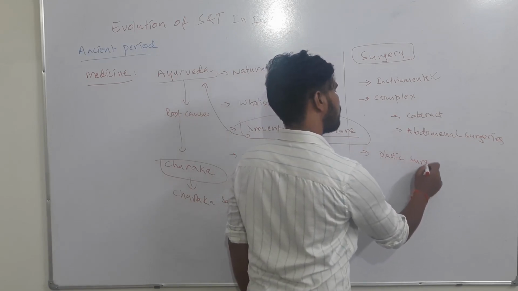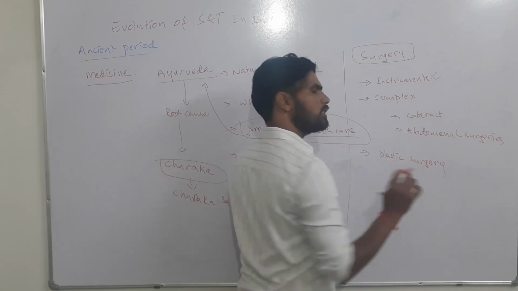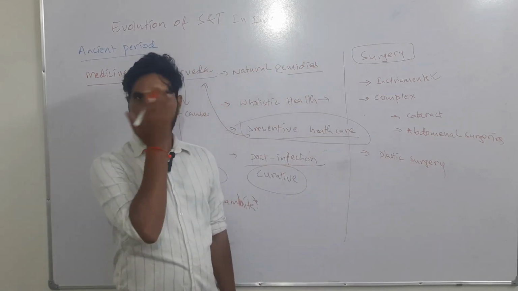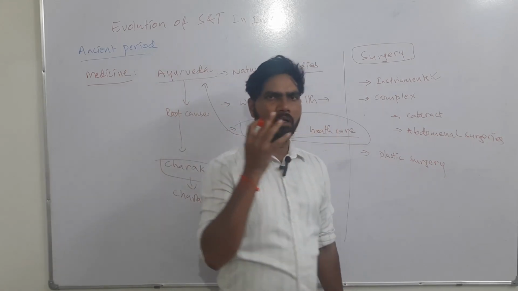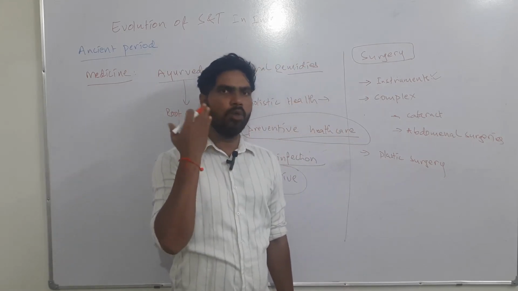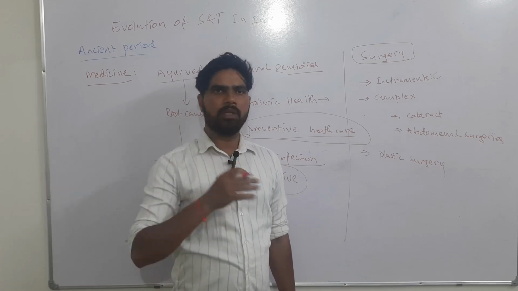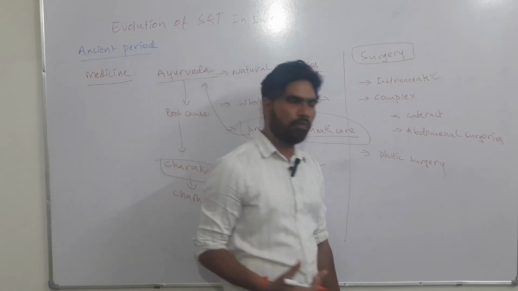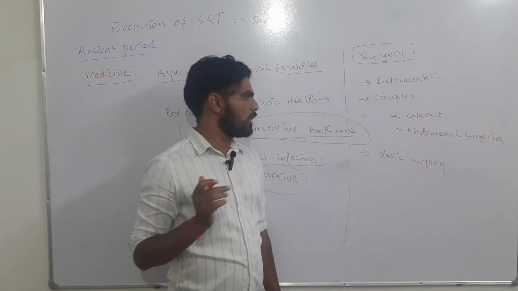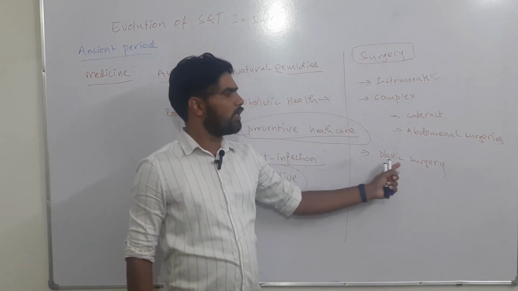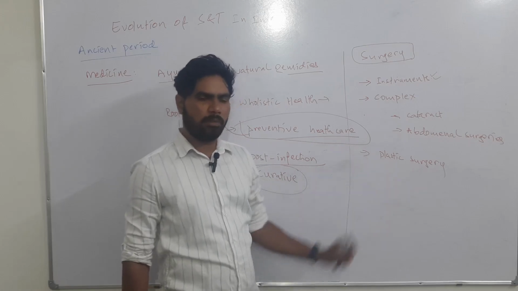Plastic surgery means doing surgery very carefully, with advanced technology, without causing any damage to the looks of the person. That is known as plastic surgery. So there were hints of plastic surgery in the ancient period also.